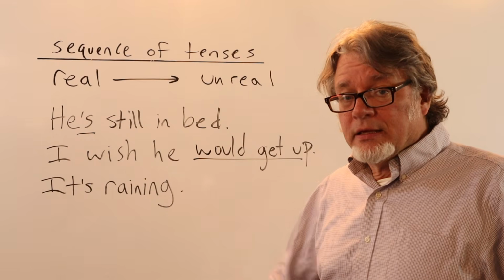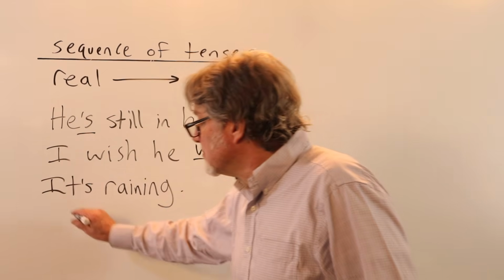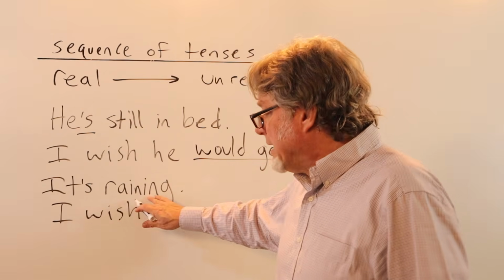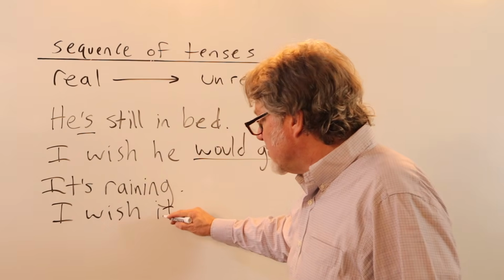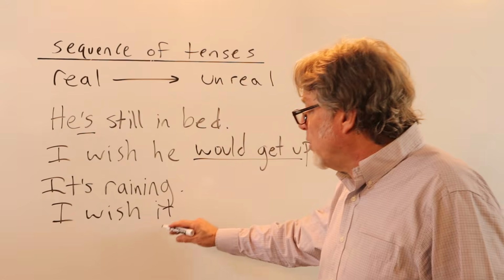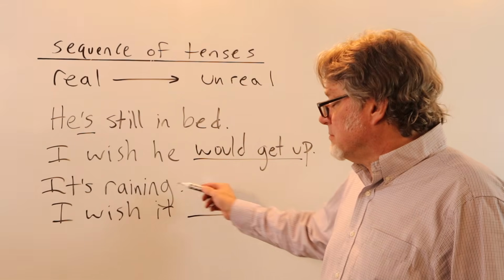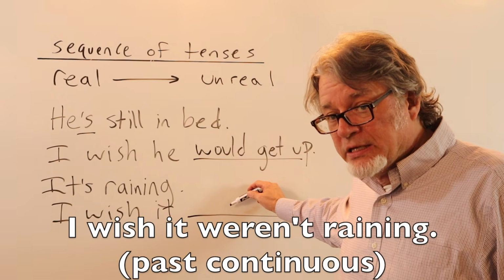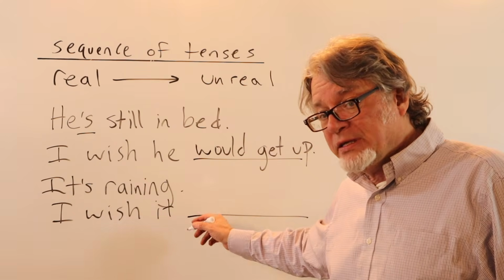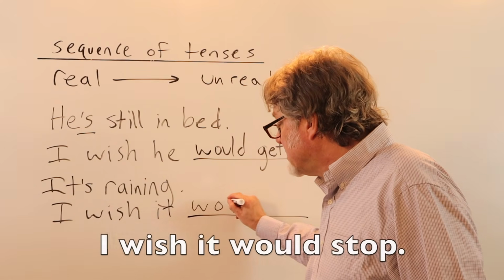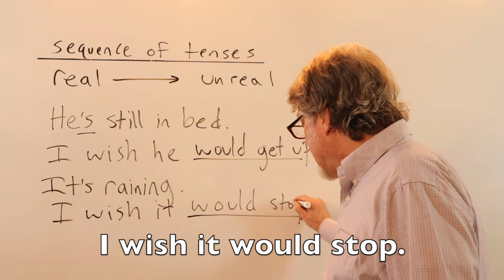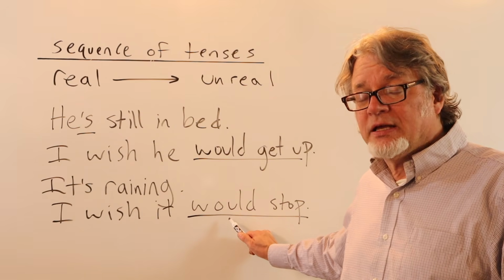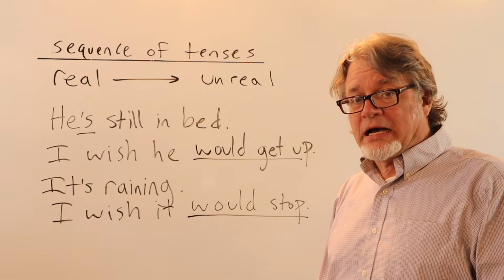It's raining. This is in the present continuous tense. I wish, and because it's raining, we can use it. This is often used for the weather. I wish it. This could change to the past continuous. I wish it weren't raining. Or you could say something completely different. I wish it would stop. You're using would for a situation that's happening now. I wish it would stop.